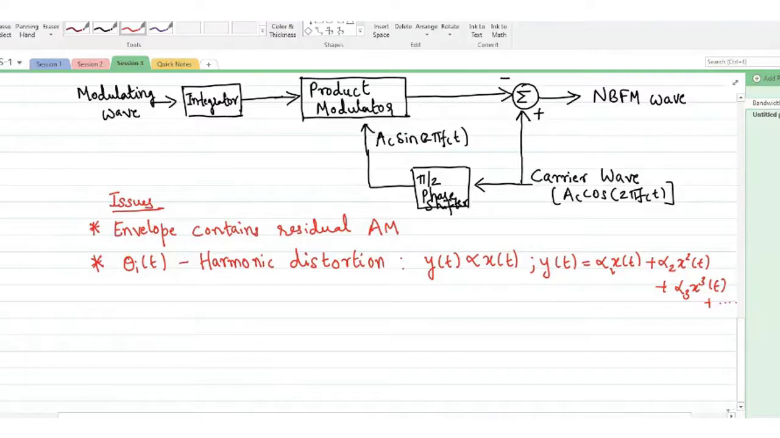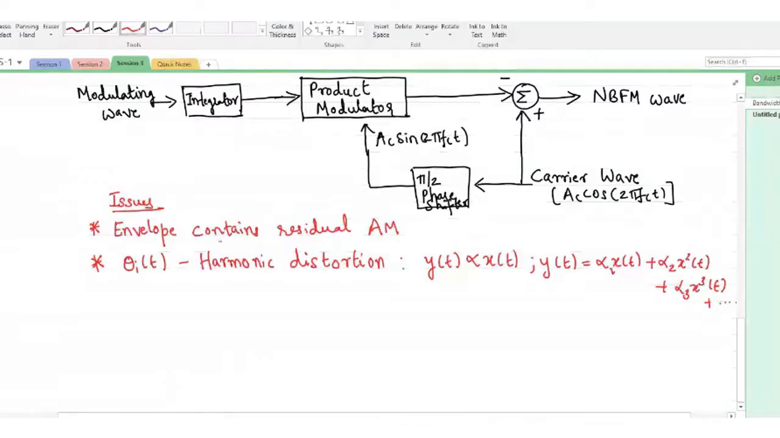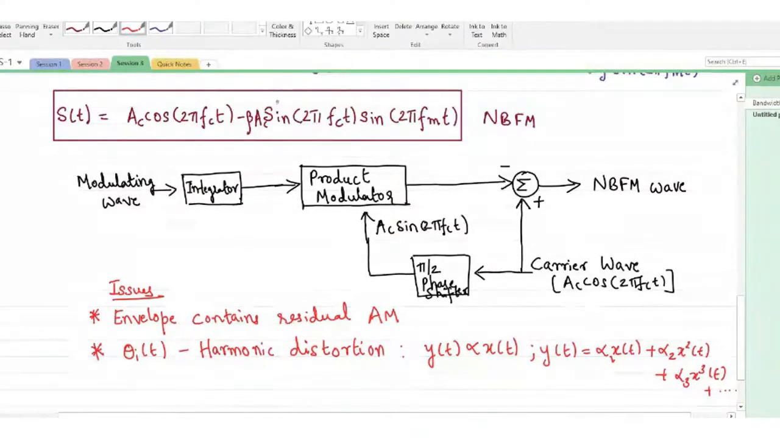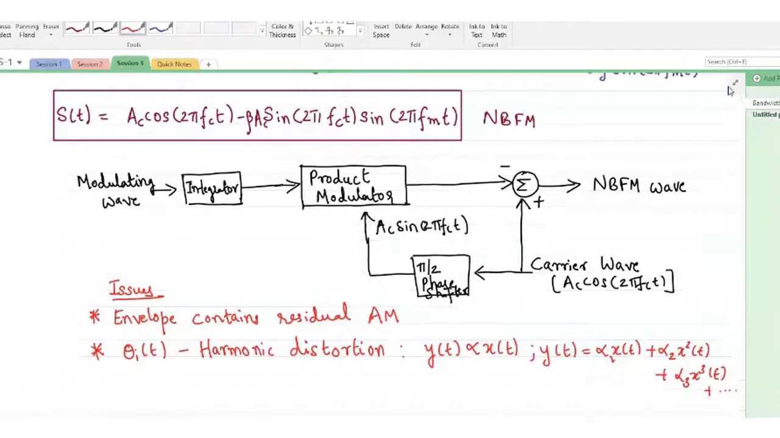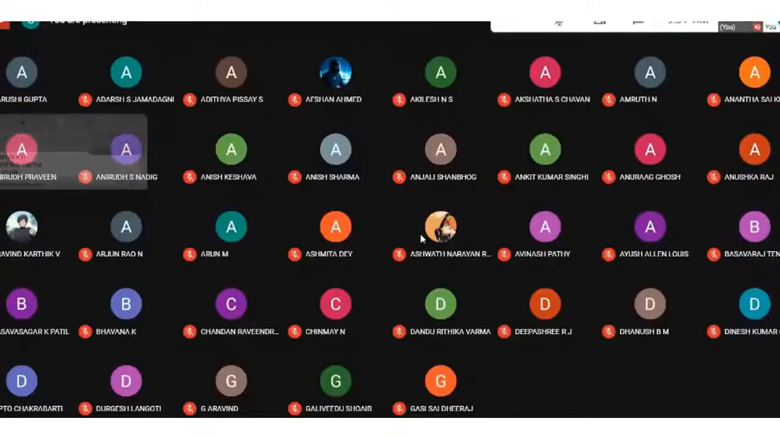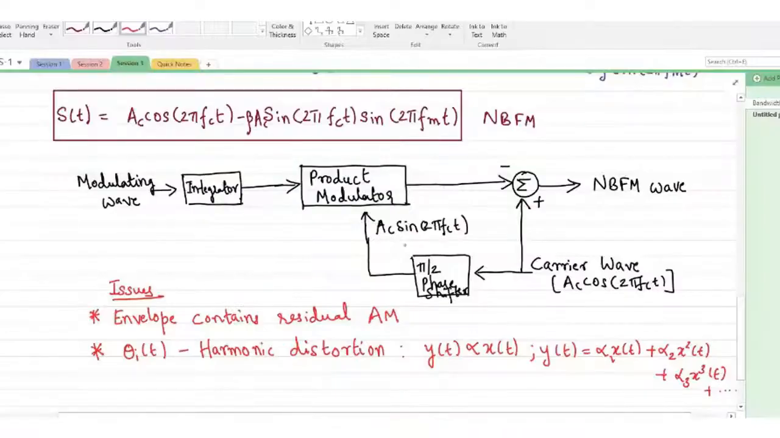The first issue is very evident in the mathematical expression of your FM signal itself, where this is an expression for narrowband FM. Since we have begun this discussion to find out the bandwidth of the FM modulated signal, that's the reason we started with frequency analysis of this. Can anybody tell me what would be the bandwidth of this signal? I hope you are all awake.